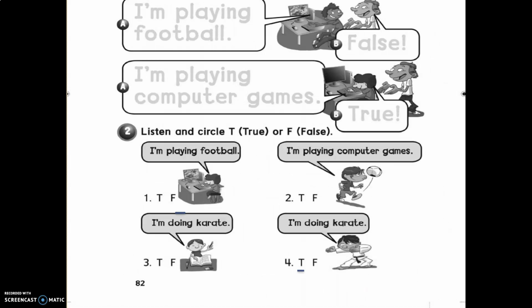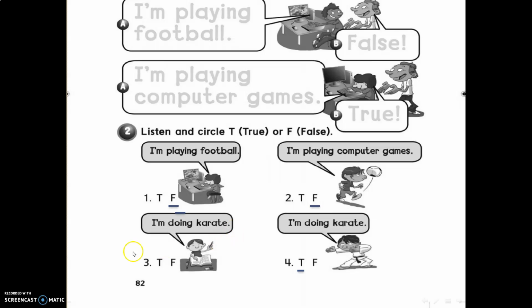Okay, girls? Now let's move to page 82. I want you to trace the gray words here. I'm playing football, false. I'm playing computer games, true. Then listen and circle true or false. Number one, we have I'm playing football in the picture. Is it true or false? Is he playing football? Of course not. So it's false. I'm playing computer games here in picture number two. Is it true? No, it's false.